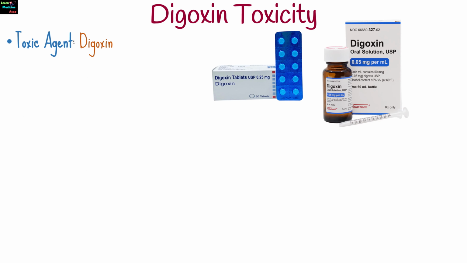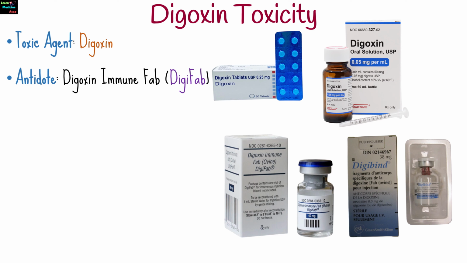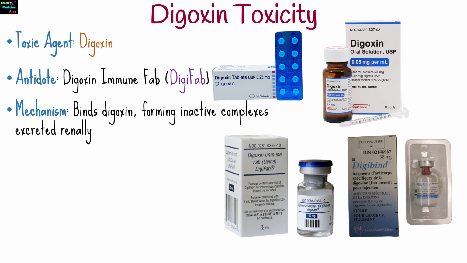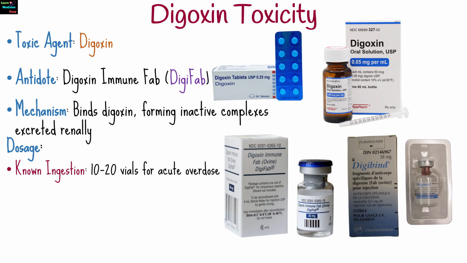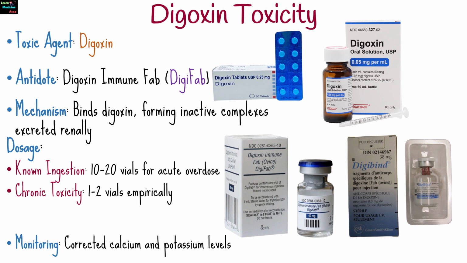For digoxin toxicity, use Digoxin Immune Fab. It binds digoxin to form inactive complexes. Dose 10 to 20 vials for acute overdose or 1 to 2 vials for chronic toxicity. Monitor calcium and potassium levels.